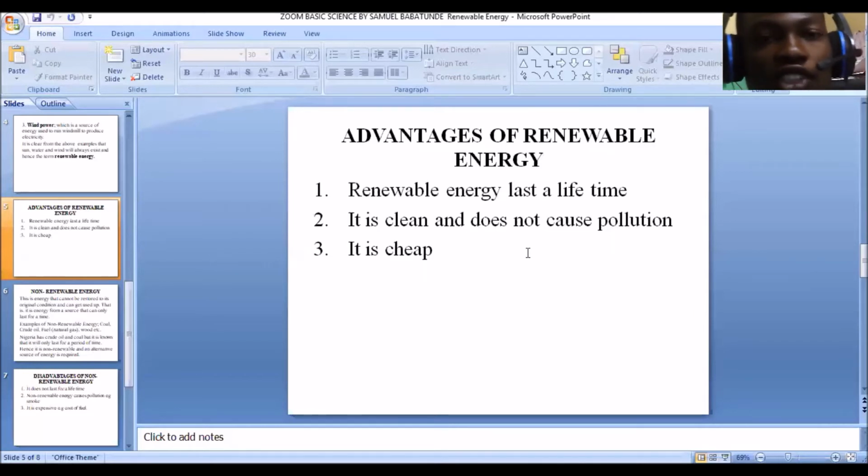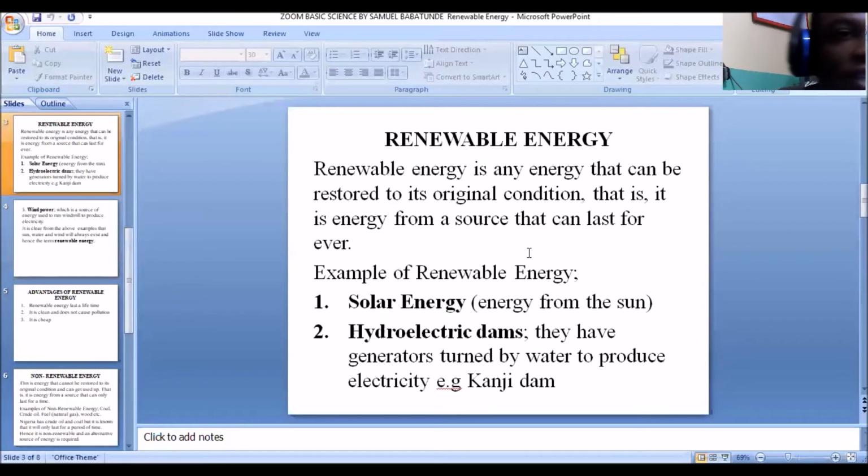And it is very cheap. Three says it is cheap. Renewable energy is very cheap. In fact, it is the cheapest form of energy because your water is everywhere and water is cheap. Your wind is everywhere and your sunlight is everywhere. You don't need to purchase anything to get your sunlight or you don't need to purchase water. No. So it is cheap. Renewable energy lasts for a lifetime. It is clean and does not cause pollution and it is cheap. So this is it on renewable energy.